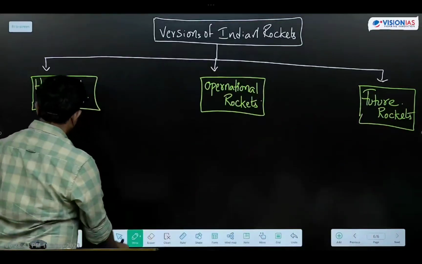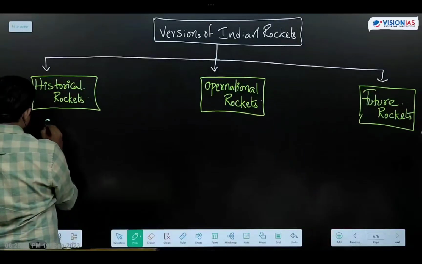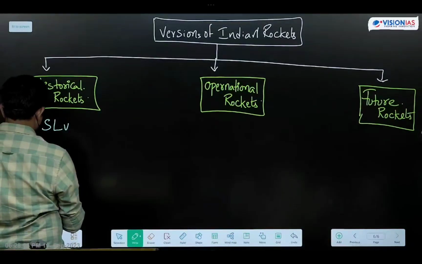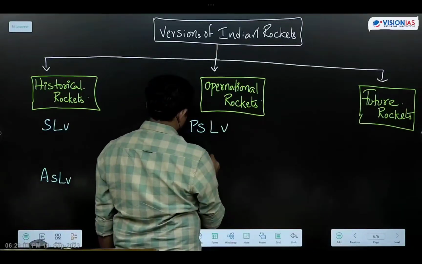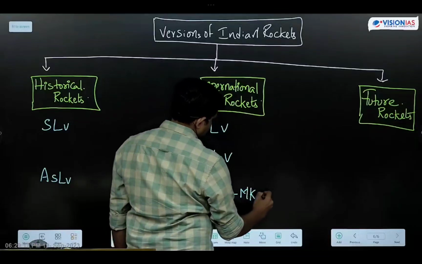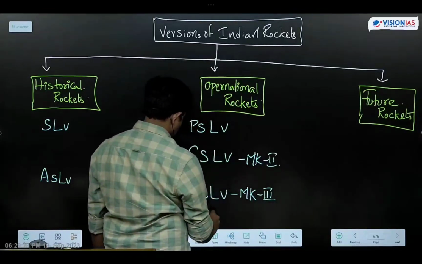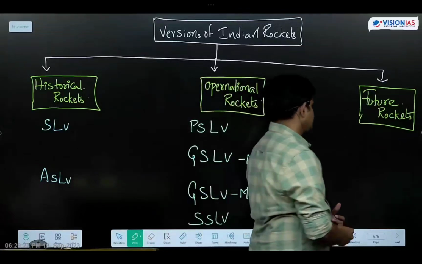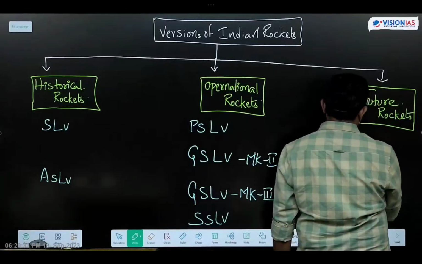Historical rockets, operational rockets, future rockets. Historical rockets include SLV, ASLV, PSLV, GSLV, GSLV Mk3, GSLV Mk2, SSLV. Operational rockets. Future rocket systems include